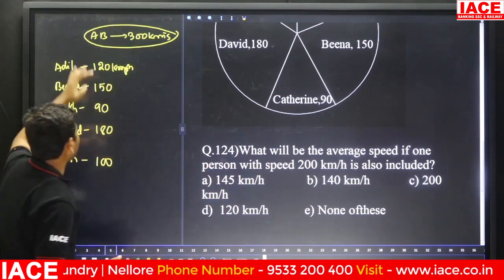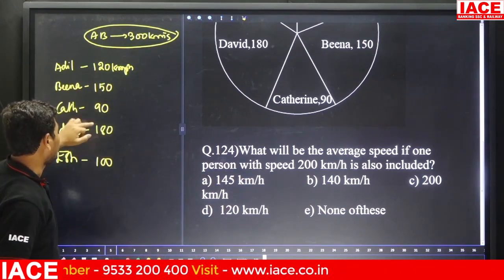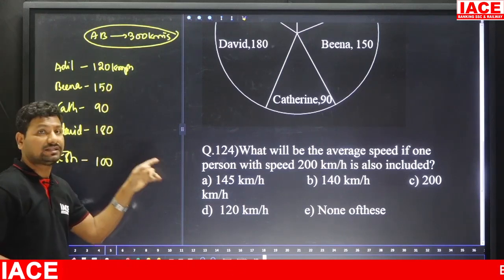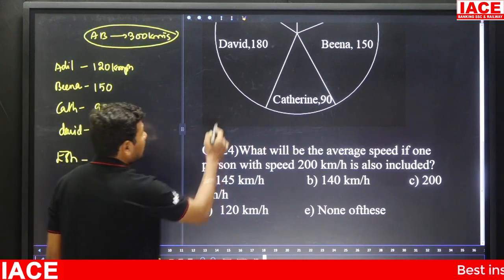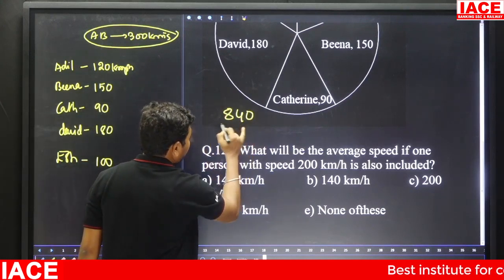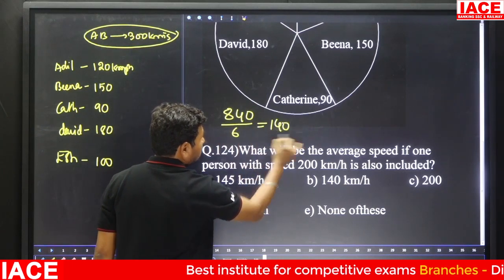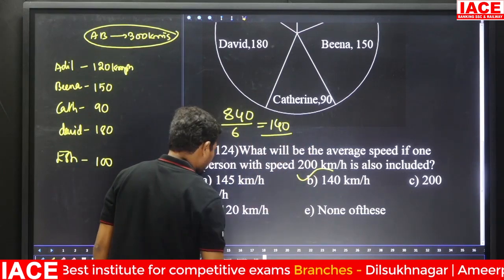All the speeds are added: 120 plus 180 is 300, 300 plus 100 is 400, 400 plus 150 is 550, 550 plus 90 is 640, 640 plus 200 is 840. 840 divided by 6: 6 1s are 6, remaining is 24, 6 4s are 24. So the speed is 140 kmph, option B.